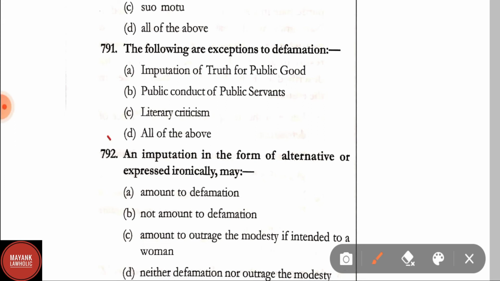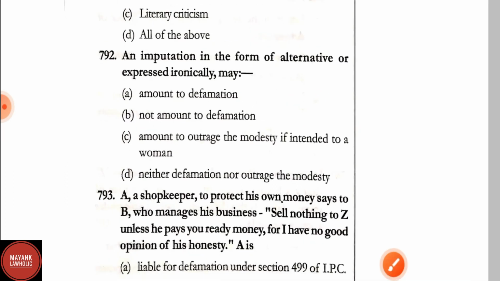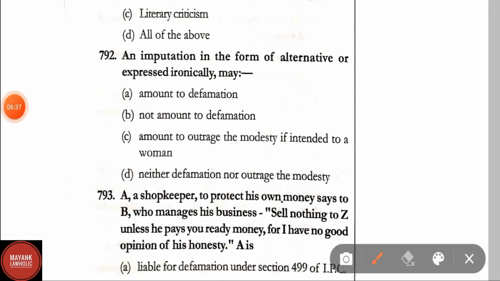Correct answer is option D, that is all of the above.